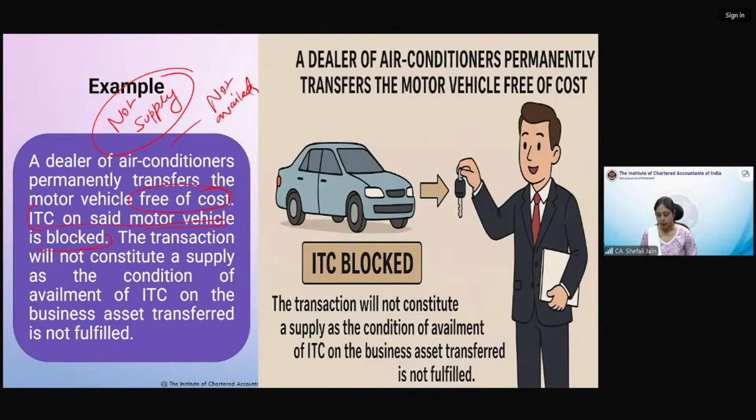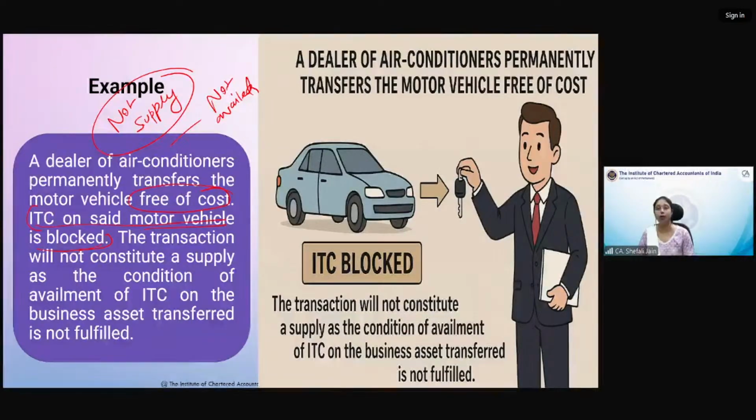So okay, you can take it this way कि your electricity bill has to be paid at home. Either you pay it or your father pays it. Doesn't make a difference. Burden is on your family, or you can say burden has to be borne by the person who is bearing it. So it is only a deposit wala jo point hai, that has been given to receiver in case of RCM. But ITC will always be taken by the receiver, whether it is payable under RCM, whether it is payable under forward charge. That does not make a difference for the ITC. So अगर यहाँ RCM भी है तो कोई difference नहीं आएगा इस transaction में.